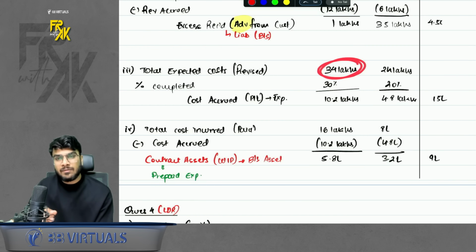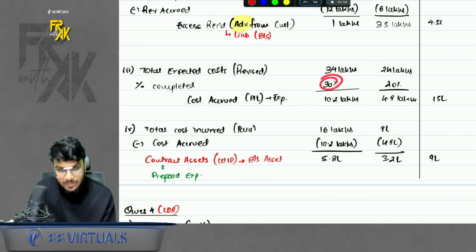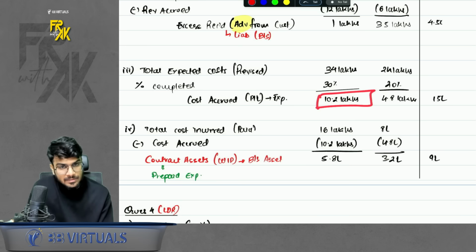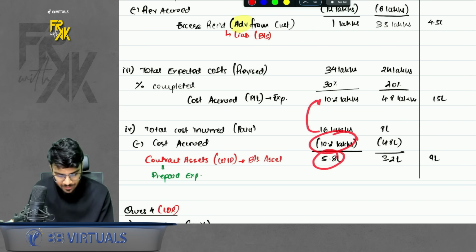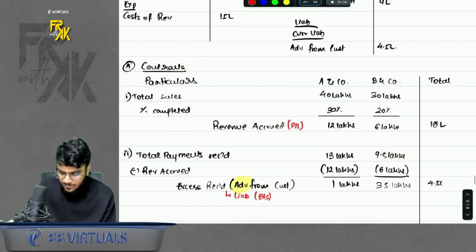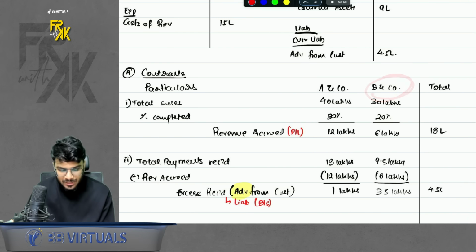Then for cost also, same thing. Total cost expected was 34 lakhs. Completed was 30%. Total accrued is 10.2 lakhs. Okay. Now we paid 16 lakhs. Doesn't matter. How much cost is accrued? 10.2. So whatever excess you paid, it is like a contract asset for us. Same data is given for contract B also. So they want us to give the extract.